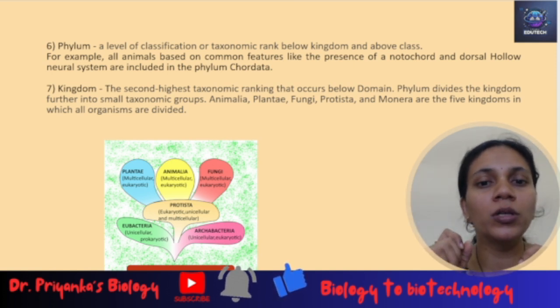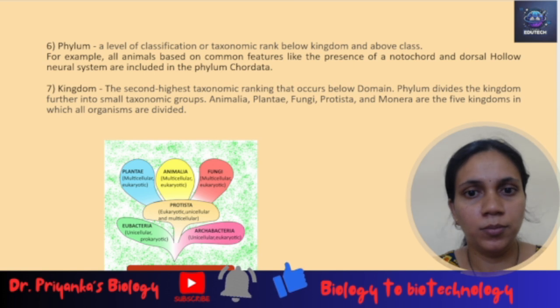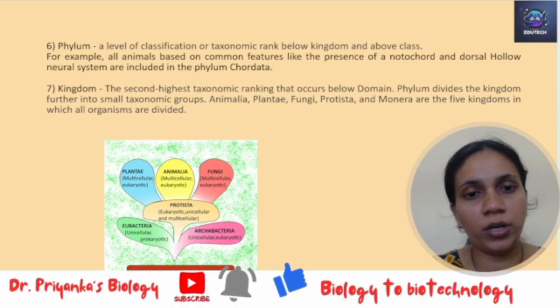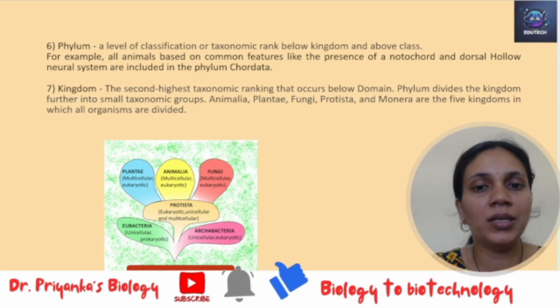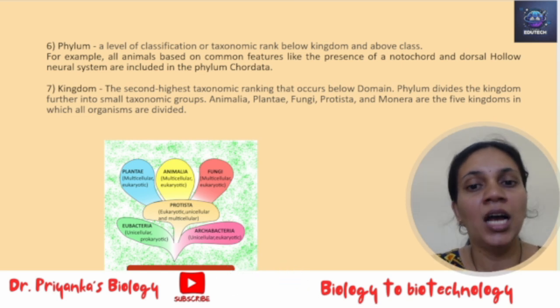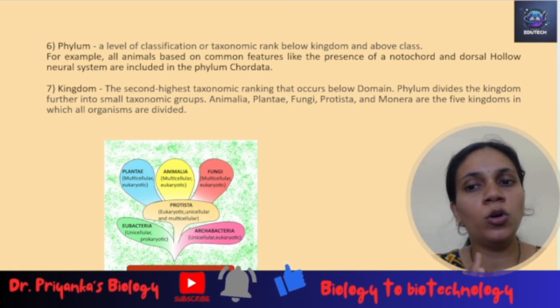And a hollow neural system. So we have non-chordata and chordata. So we all fall under the category or the phylum Chordata. Fine. So kingdom is the second highest level. That is the second highest taxonomic ranking. Okay. Now it is just below domain.